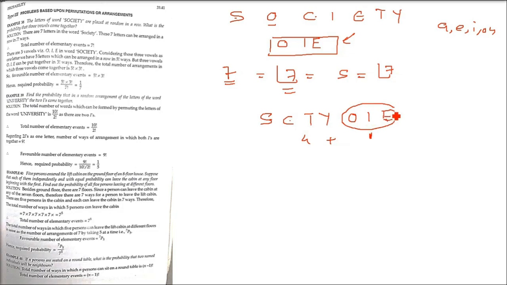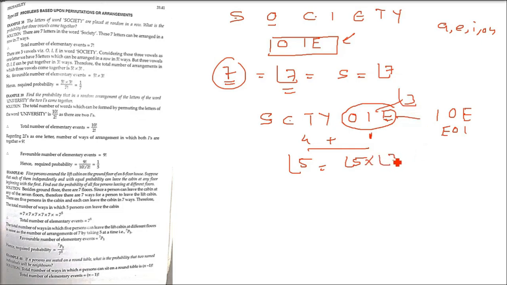So if you subtract O, I, E, 4 will remain, and O, I, E, because they are coming together, we count it as 1 only. So 4 plus 1, 5. Factorial 5 are the ways in which the letters can be arranged. But O, I, E by itself has 3 letters. They can also be arranged among themselves, for example IOE, EOI. So there are 6 ways they can be arranged. So you have to multiply factorial 5 and factorial 3.